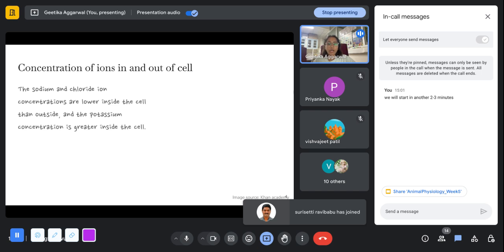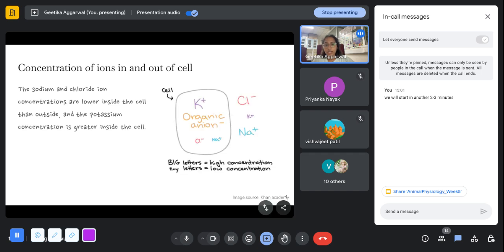So sodium and chloride ions, these are the two which are in a lower concentration inside the cell and they're more outside the cell, and the potassium concentration is greater inside the cell. So in this image, you can see that big letters mean high concentration. So inside the cell, potassium ion and some organic anions, for example, the ones that form proteins and these big molecules, they are more inside the cell, and sodium and chloride are less inside the cell. Whereas in the extracellular fluid, sodium and chloride are in high concentrations and potassium is less. Okay, I hope this is clear.